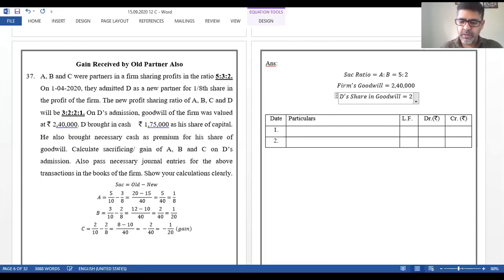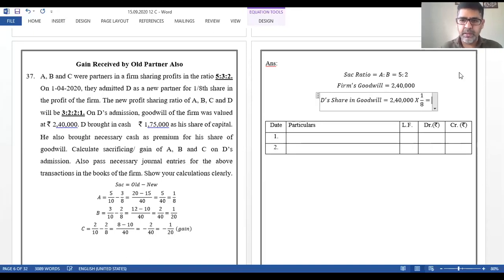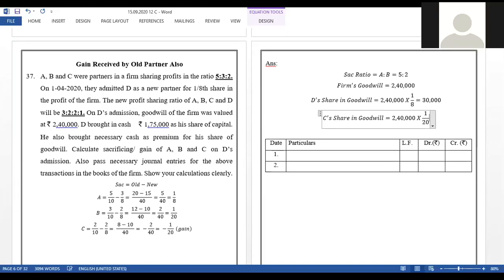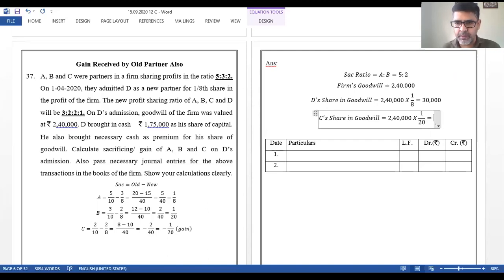How much? 2,40,000 into D's share, which is 1/8. So 240 into 1/8 is 30,000. Now C's share in goodwill will be equal to 2,40,000 multiplied by the share gained by C, which is 1/20. So how much will that be? 20 into 12, so 12,000 will come.